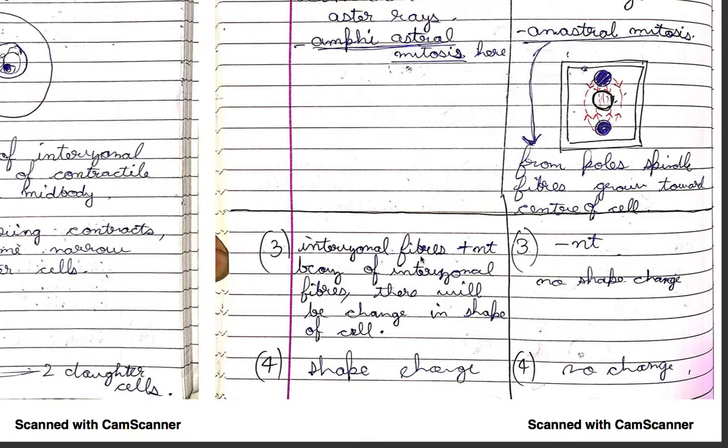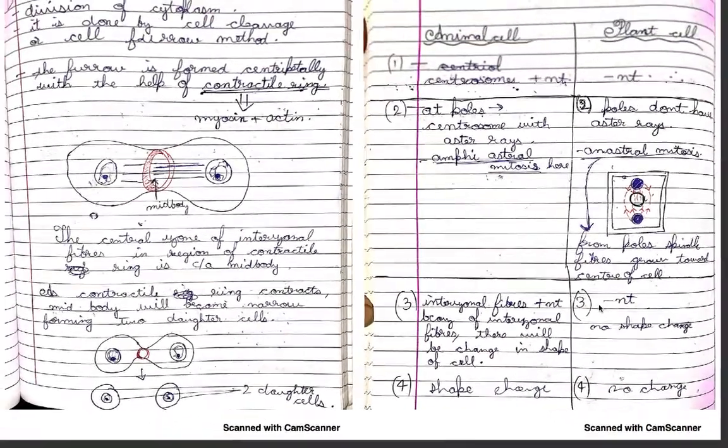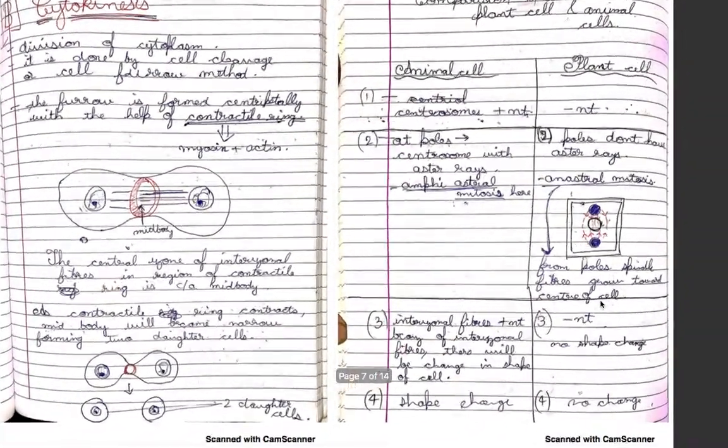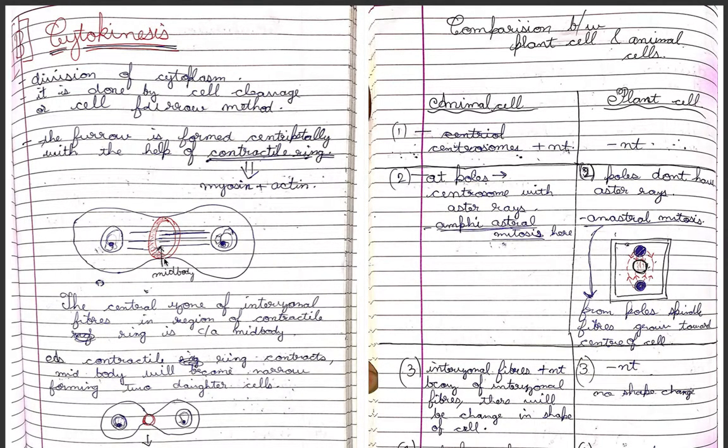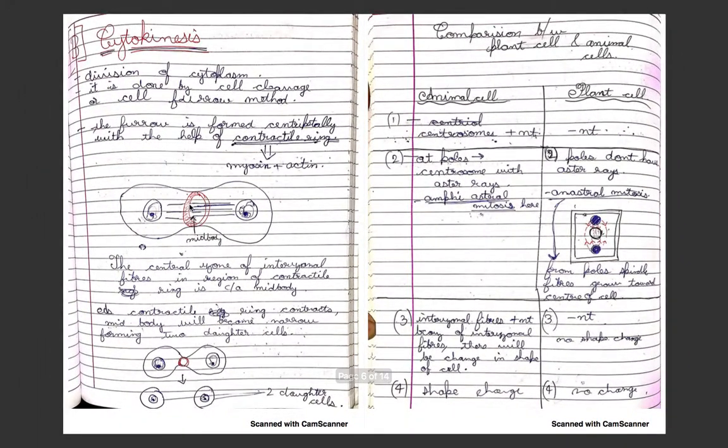Now interzonal fibers are present here and absent there. There is a change of shape because of interzonal fibers, while here there is no change in shape, also because of the plant cell wall. Next, cytokinesis is done by the furrow method here, and by the plate method in plants. The direction of cytokinesis is centripetal, that is from the periphery, the boundary, towards the center, contracting towards the center.